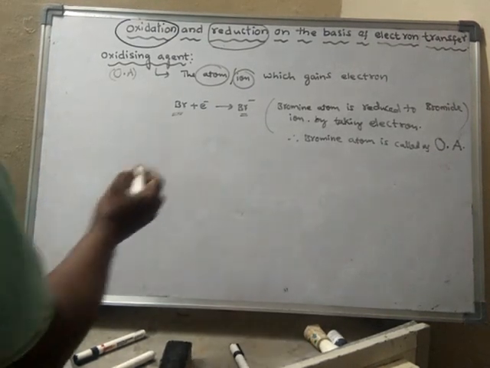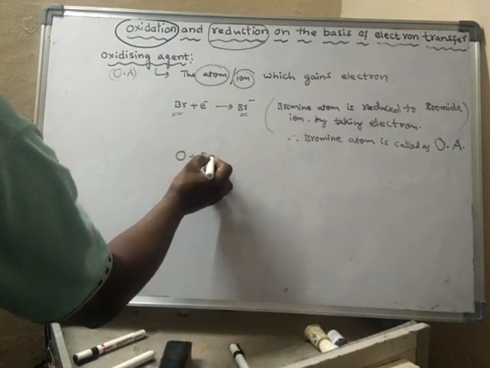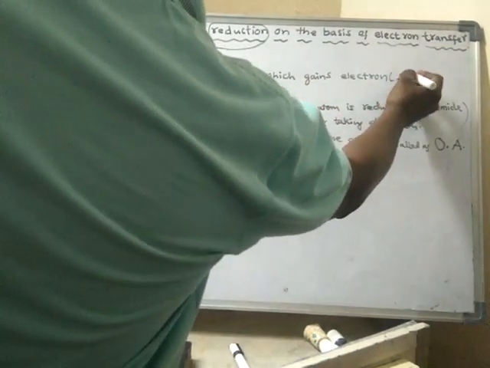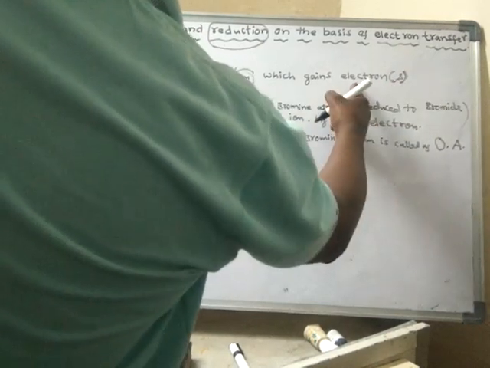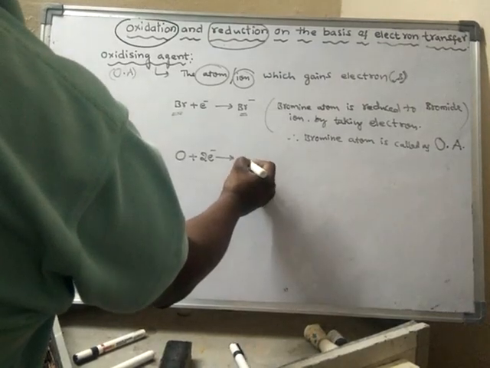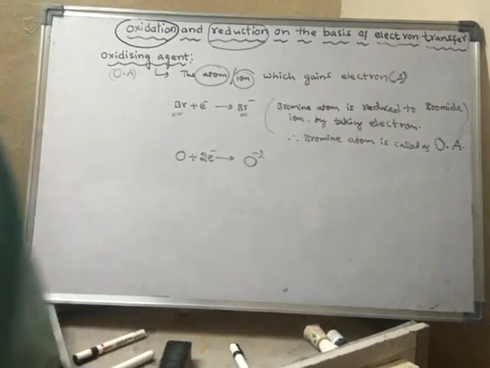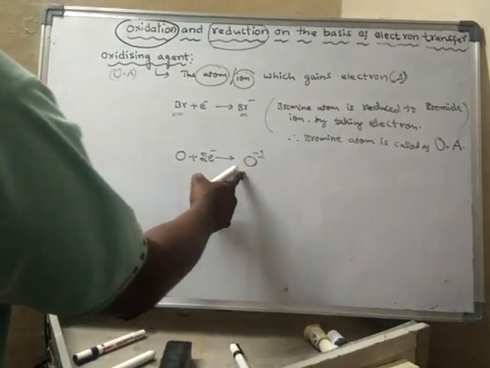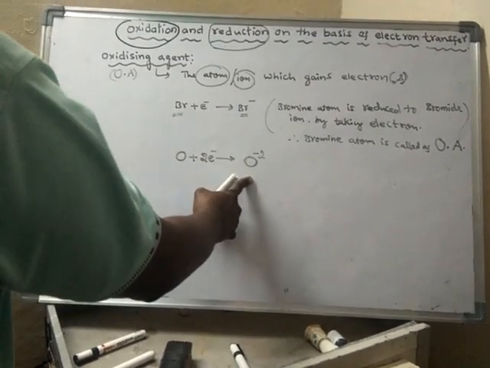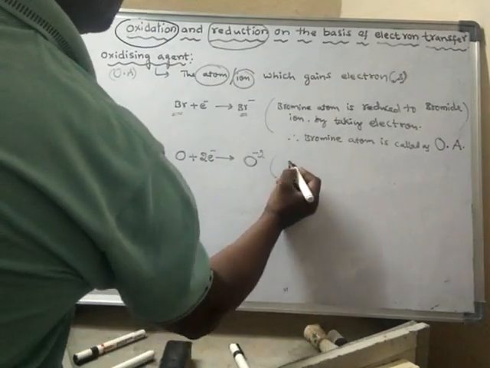In the same way, if you take oxygen, it gains 2 electrons. It may be a single electron or more than 1 electron. So oxygen, after gaining 2 electrons, becomes O minus 2. This is called oxide ion.